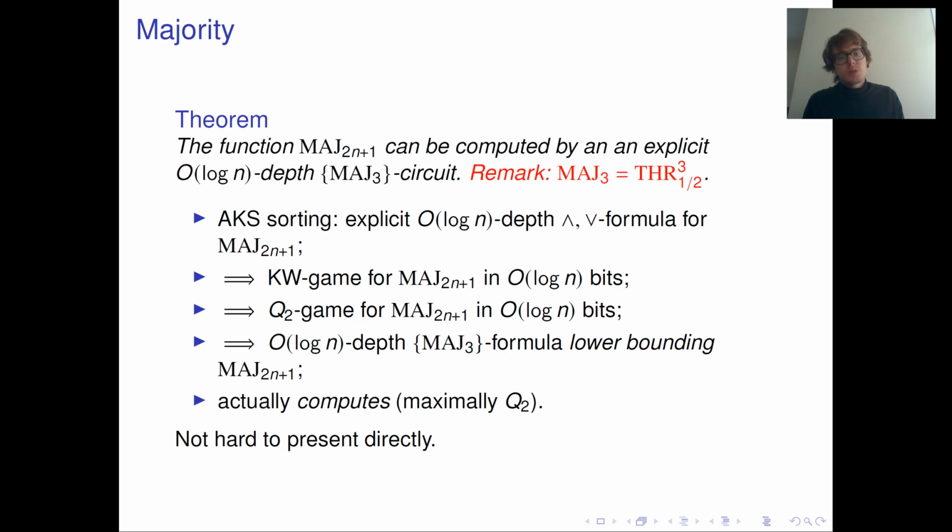And what can also be said here is that in fact we can present this construction directly. So we can just take the AKS sorting network and show how we directly transform it into a majority-free circuit. And I hope this will be presented in a separate video.